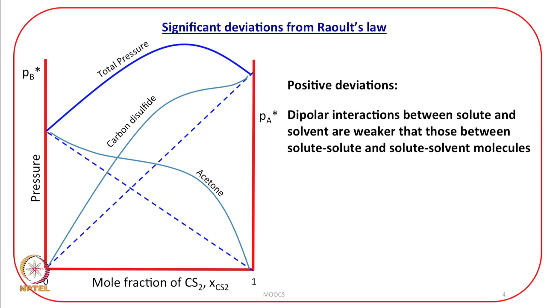When are the positive deviations possible? Before mixing, you have one solvent and the other component is a solute. There are solute-solute interactions, there are solute-solvent interactions.